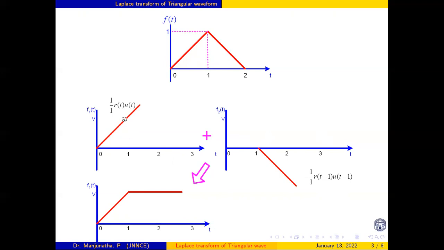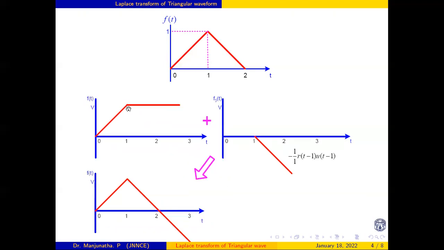When I reach t equal to 1 and start introducing a ramp function with the same slope, at this point it's going to be constant. But at t equal to 1, it has to come down.